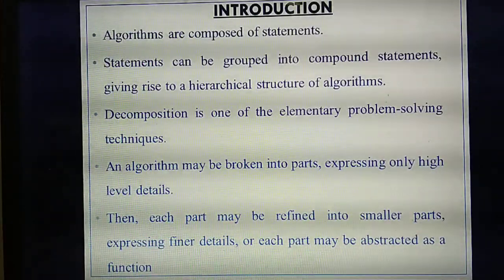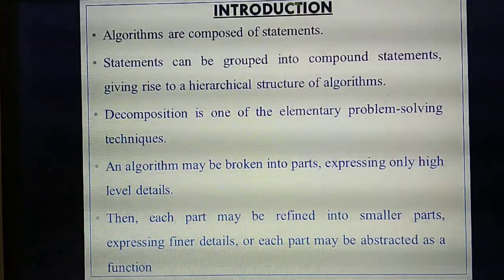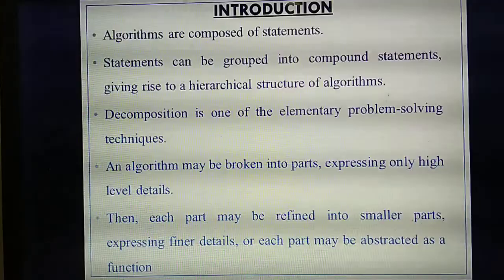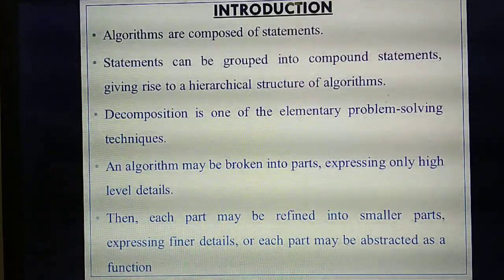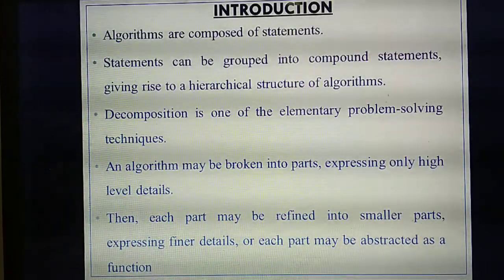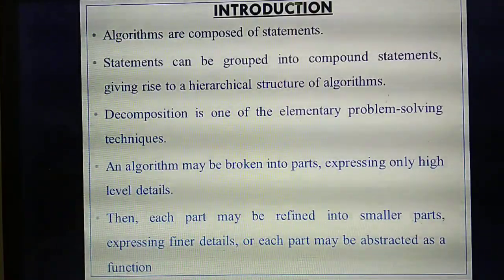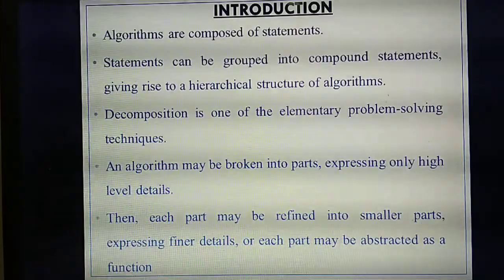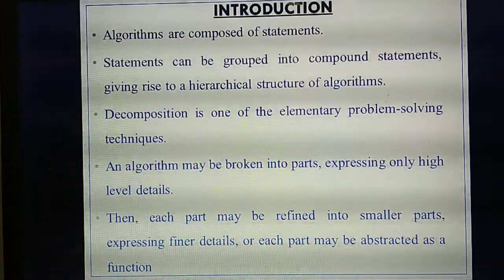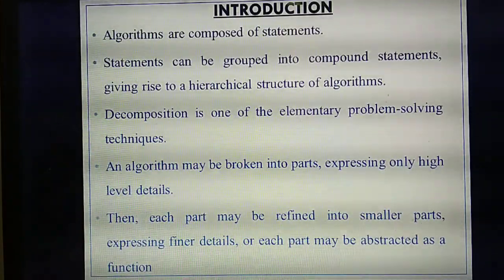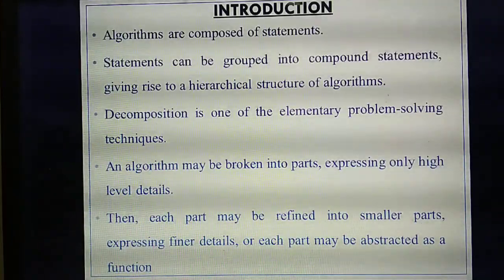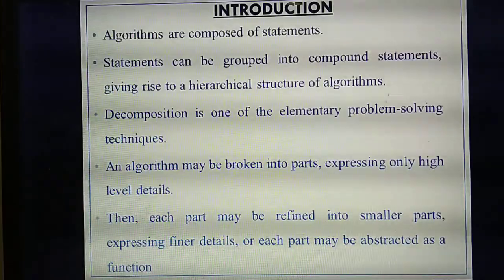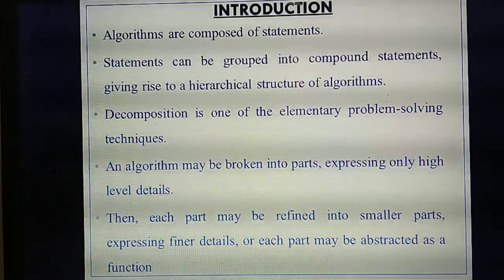So if you study the last chapter, you can remember this one. Likewise, decomposition means it will break the main algorithm into smaller parts. Each part will represent some details. For example, one algorithm will contain 200 lines, like a paragraph question. That algorithm you are going to split into smaller parts.